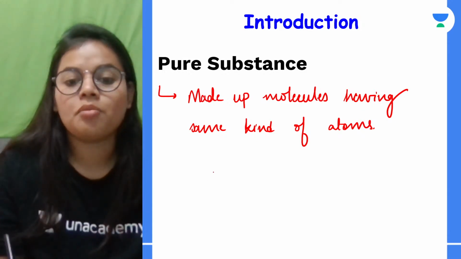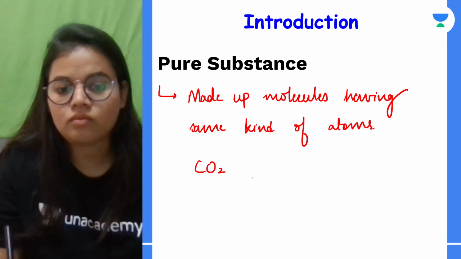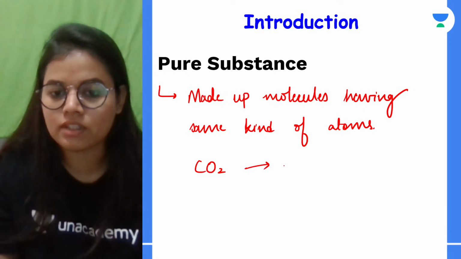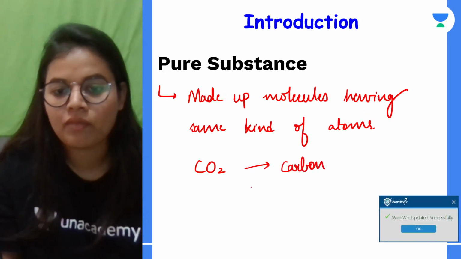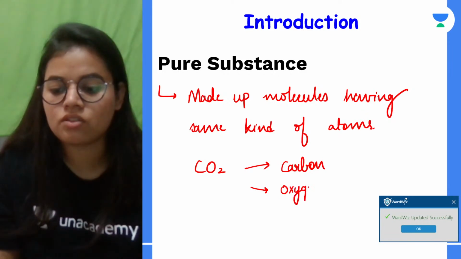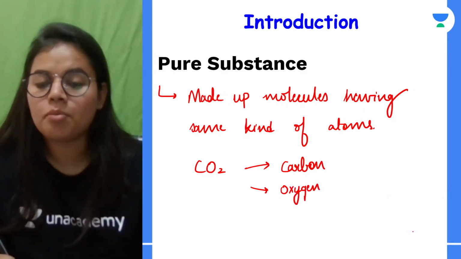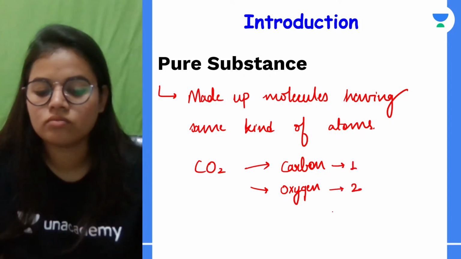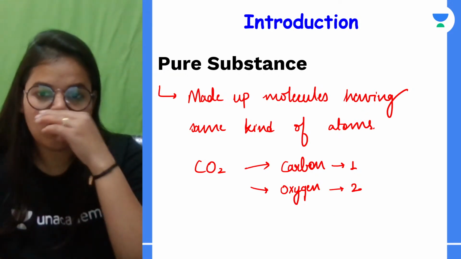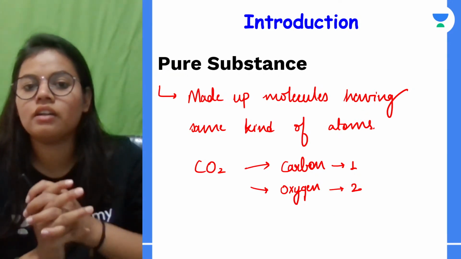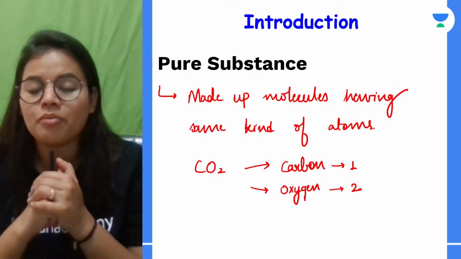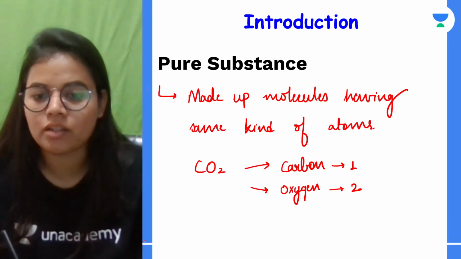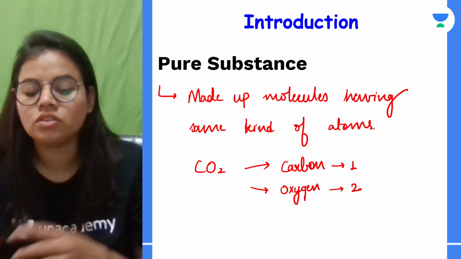Okay, if I talk about carbon dioxide, what is it composed of? हमारा जो कार्बन डाइऑक्साइड है उसमें two types of atoms present हैं. First is carbon and second is oxygen, right? अभी there is one carbon atom, there are two oxygen atoms, है ना? Now if I talk about carbon dioxide, चाहे we take this carbon dioxide from anywhere, every carbon dioxide molecule will be having these types of atoms. Okay, say one carbon and two oxygen.